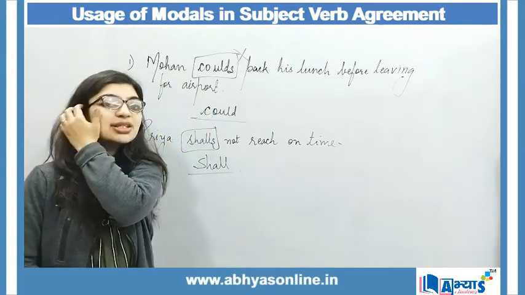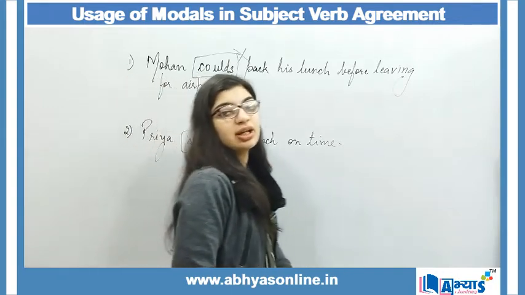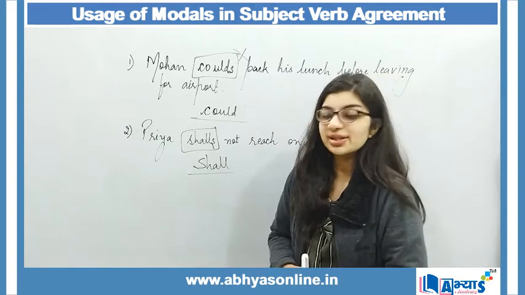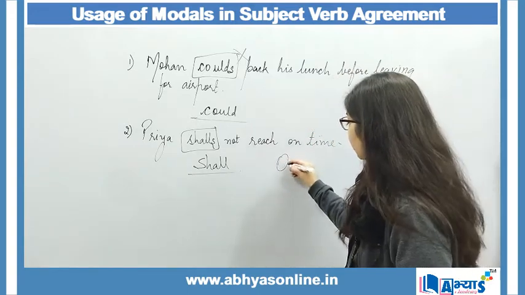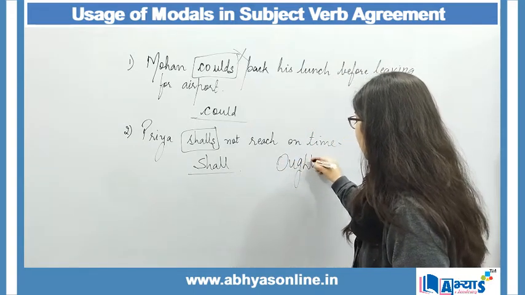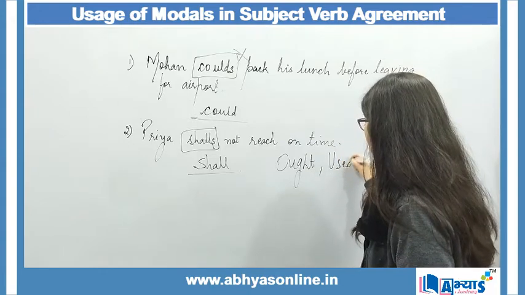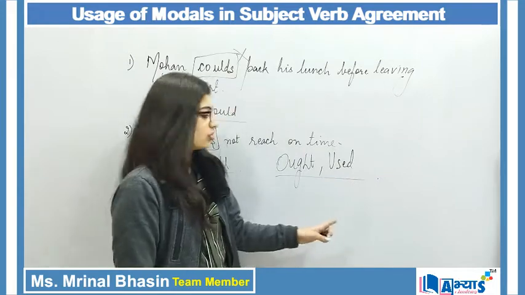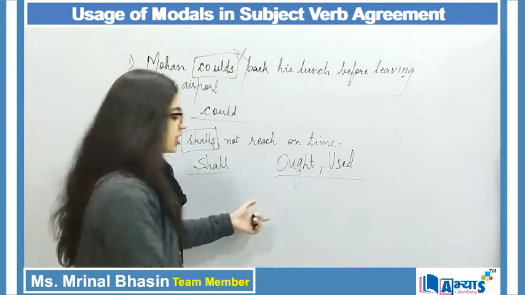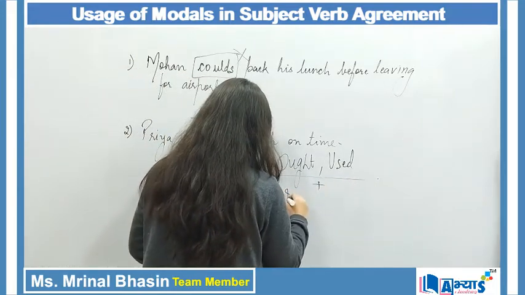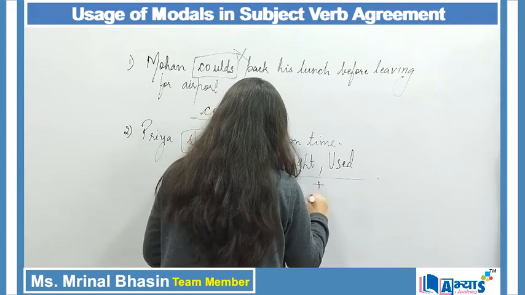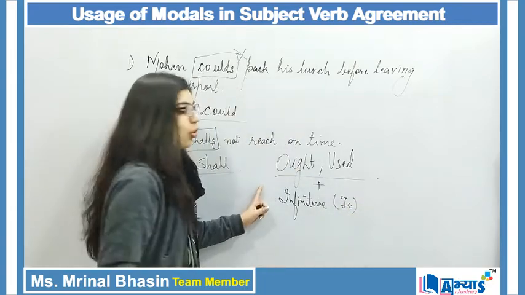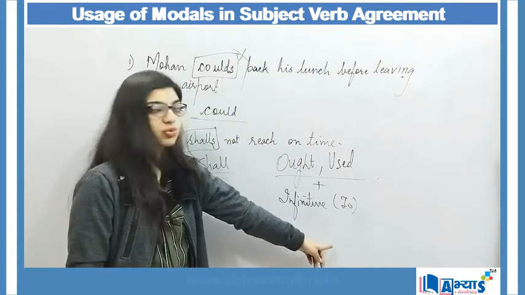Now we are going to discuss some exceptions in modals. There is not much of an exception, but here we are going to understand the modals ought and used. Whenever we are making use of the modals ought and used, always remember that they are always used with the infinitive, and that infinitive is to.